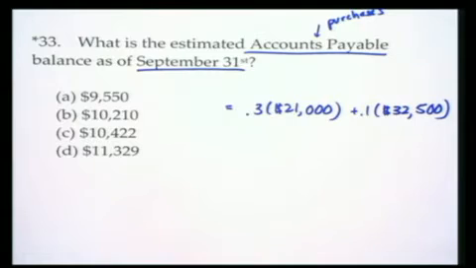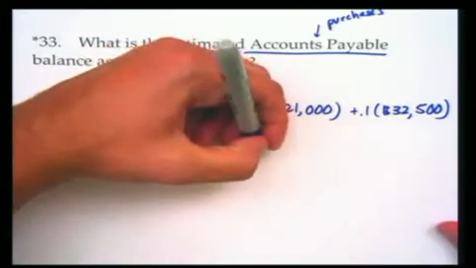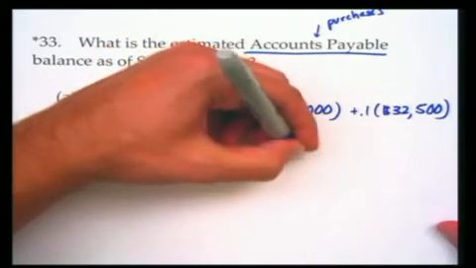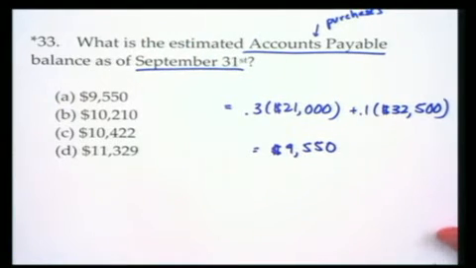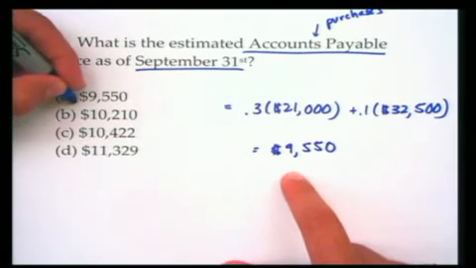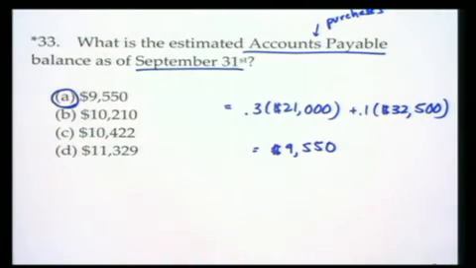So this gives you, oops, let me see. Oh, the answer's a little bit off. No, we're good. Good? All right. Give me one second here. My calculator's messing up for some reason. There we go. Sorry about that. So either way, it gives us $9,550.